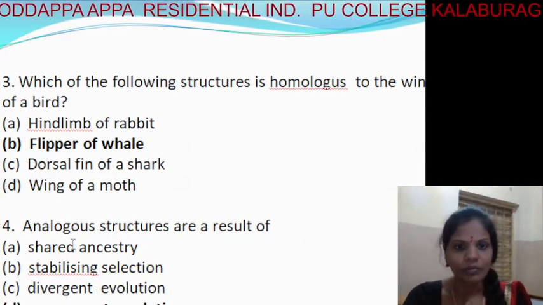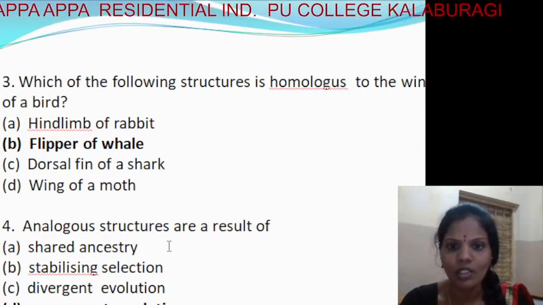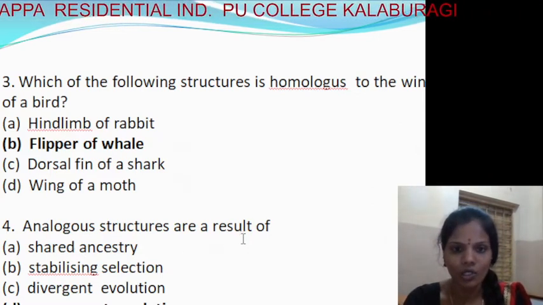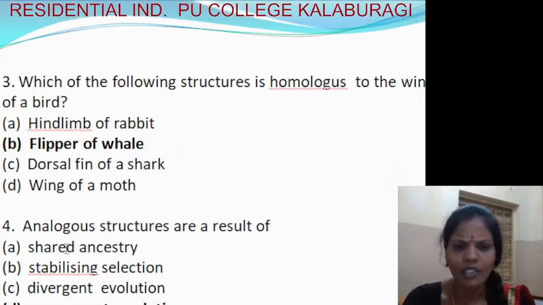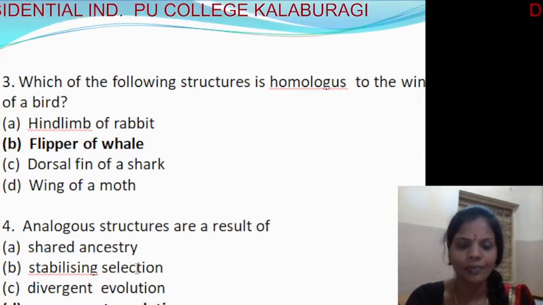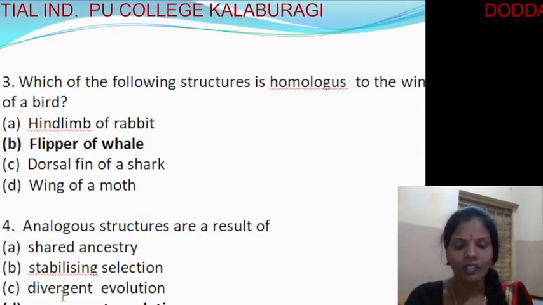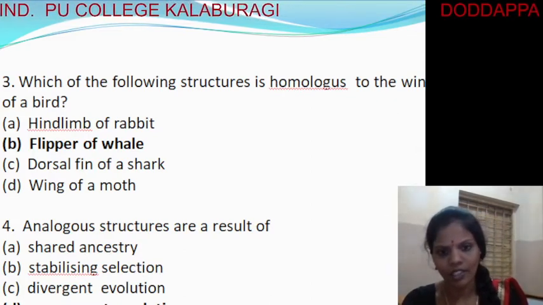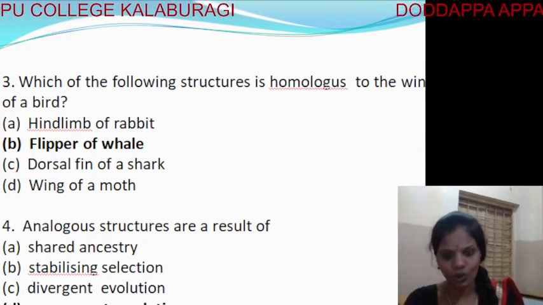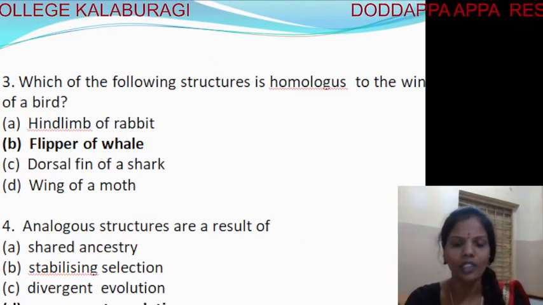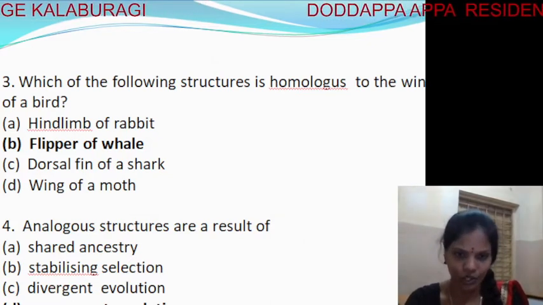So analogous structures are the result of: shared ancestors, stabilizing selection, divergent evolution, and the last one, convergent evolution. So it is an example of the result of convergent evolution.